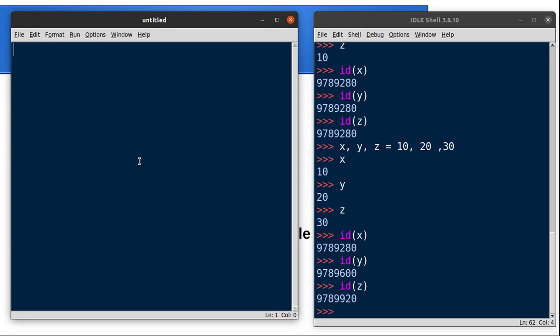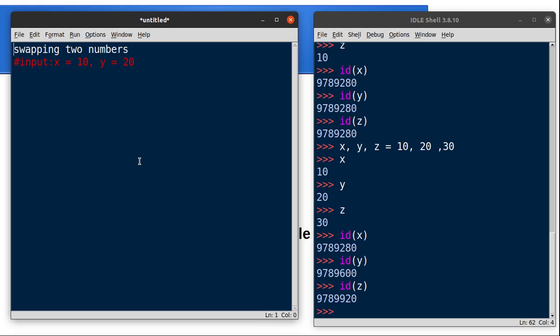The name of the program is swapping two numbers. The objective of this program is that we are going to read two numbers. For example, x is equal to 10, y is equal to 20. This is my input.